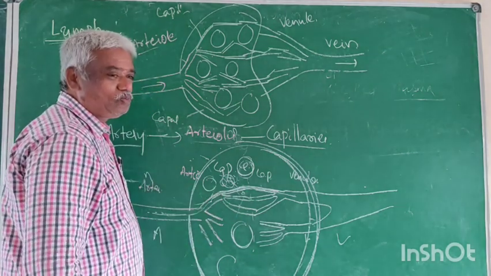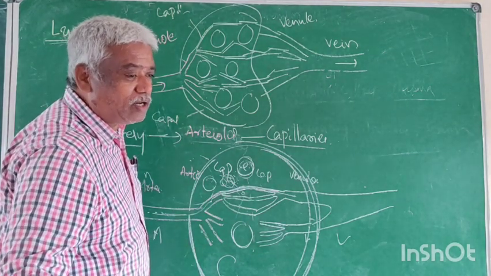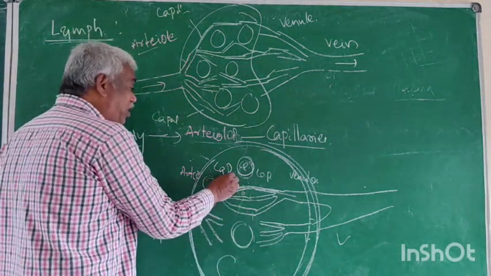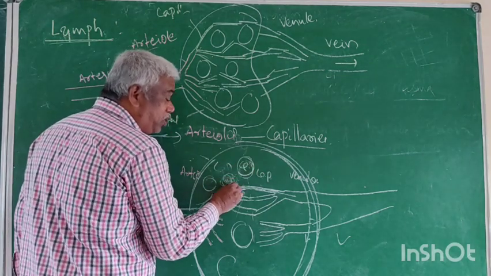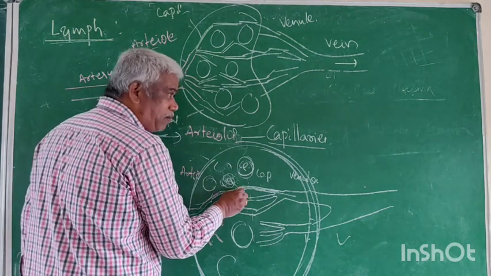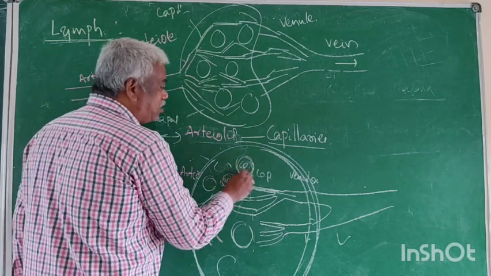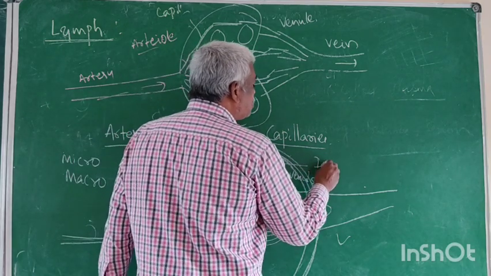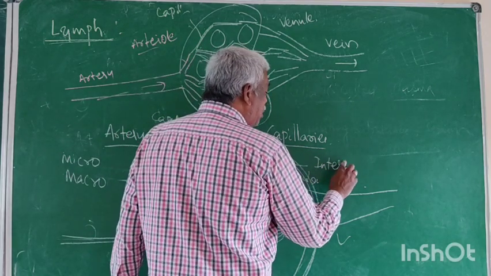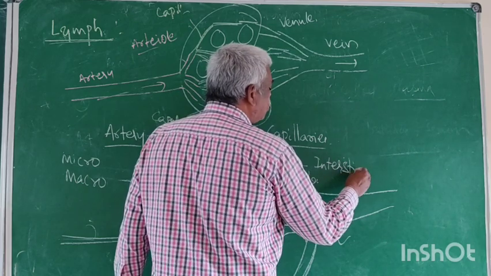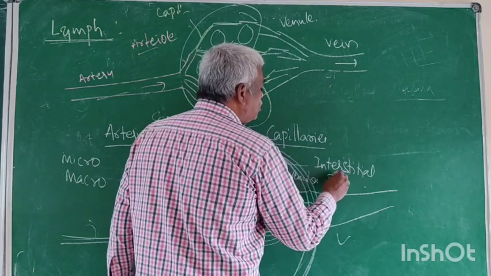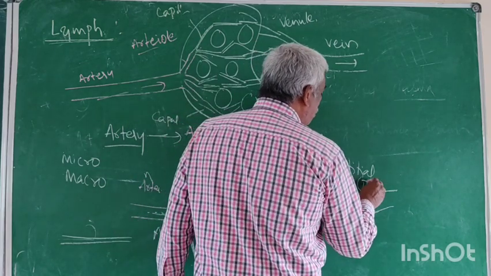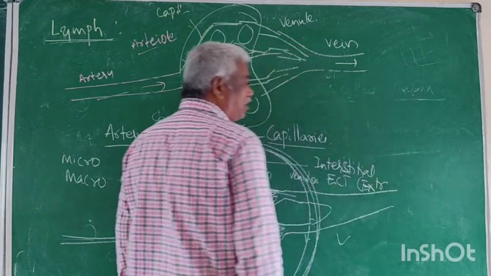Some cells like lymphocytes come out, but RBCs do not. So it is a part of that. Now this fluid is present. This fluid is derived from blood, and it lies between the cells. Hence this is called interstitial fluid, or ECF, extracellular fluid. Extracellular fluid is outside the cell.